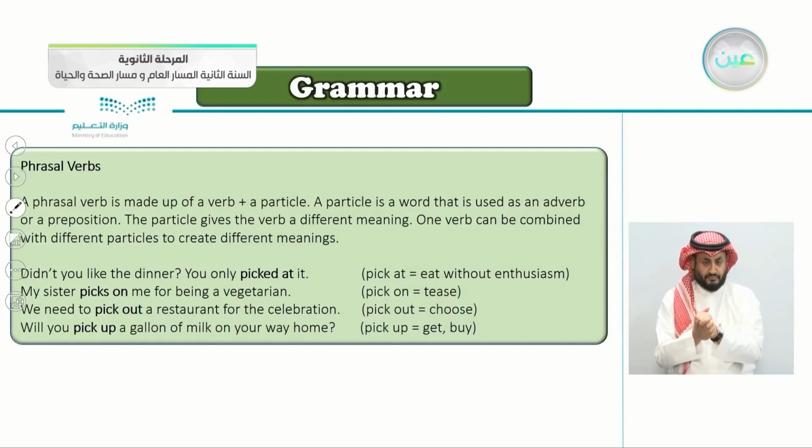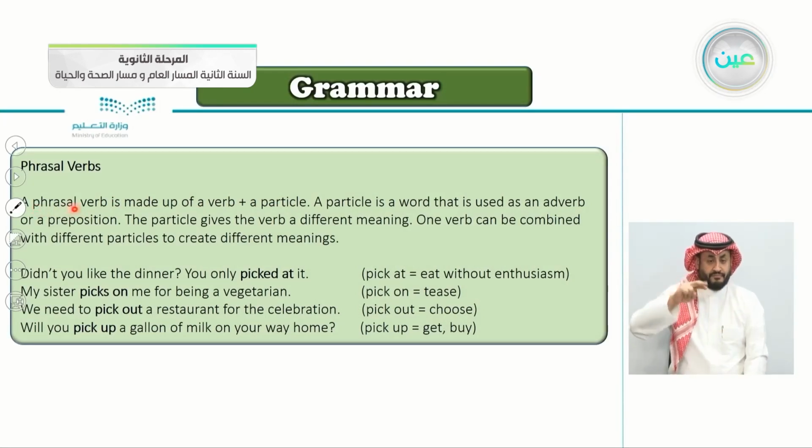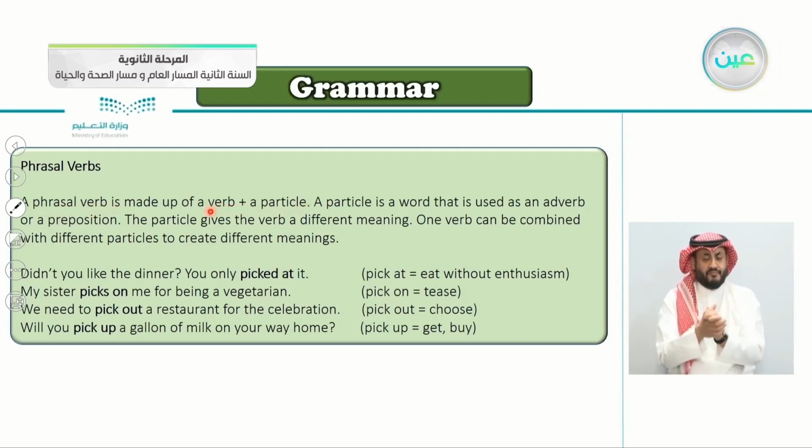So, phrasal verbs. Let's read this together. A phrasal verb is made up of, from the word itself, phrase. Phrase means more than one word, and it's a verb, so it's a phrasal verb. It is made up of a verb plus a particle. So it has 2 parts: a verb and a particle. What is a particle?